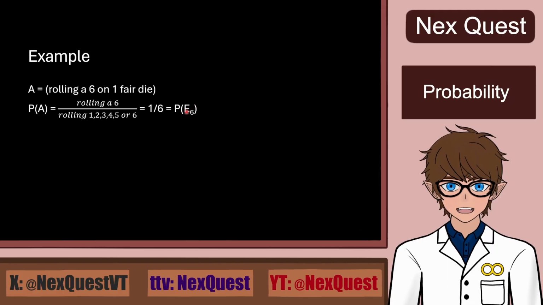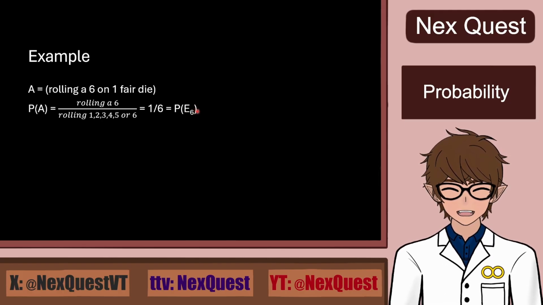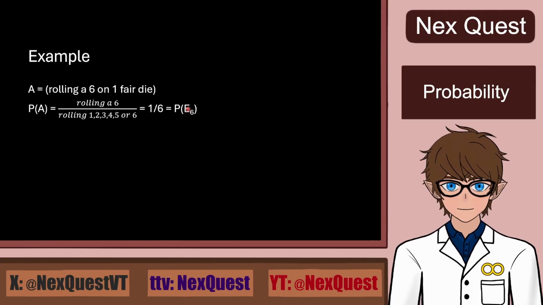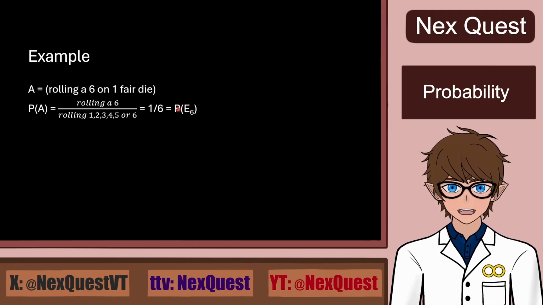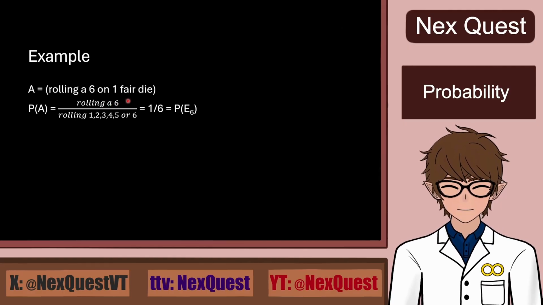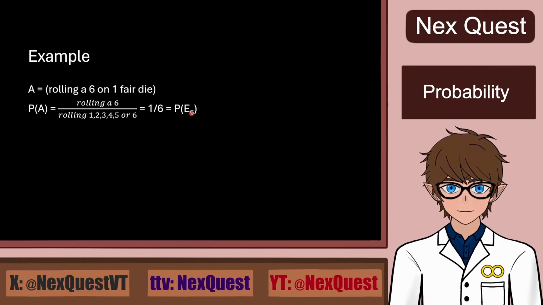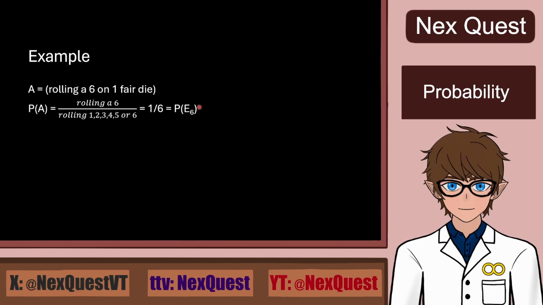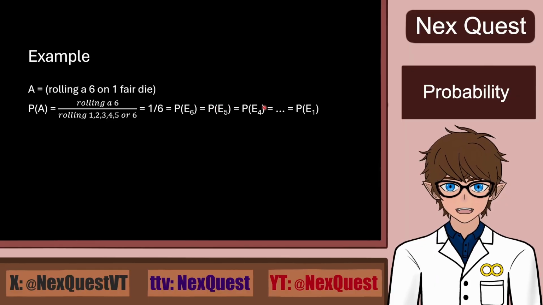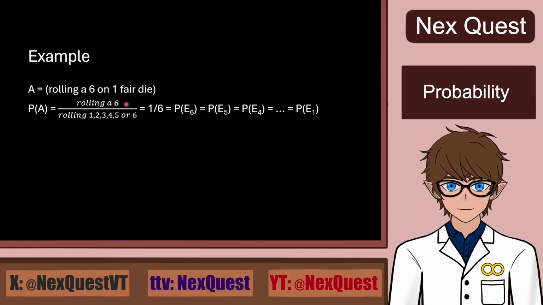Basically, elementary outcomes, or elementary events, whatever you want to label them, are marked with E n, so the number of it is in the subscript. In this case, E6, because it's rolling a 6 on a fair die. Hopefully this makes sense. As for a fair die, the probabilities of each throw are equal, like this. So the probability of throwing a 6 is equal to the probability of throwing a 5, which is equal to the probability of throwing a 4, 3, 2, or 1, and they all equal 1 over 6.